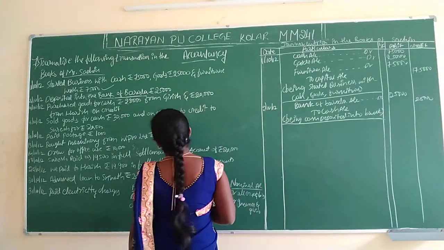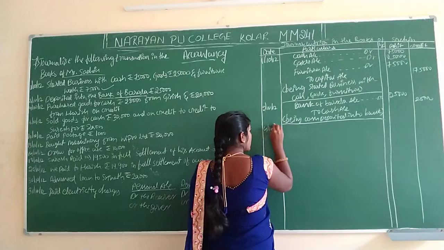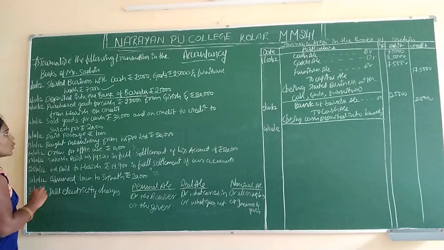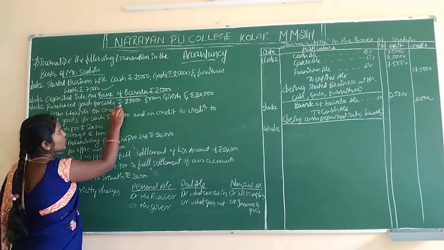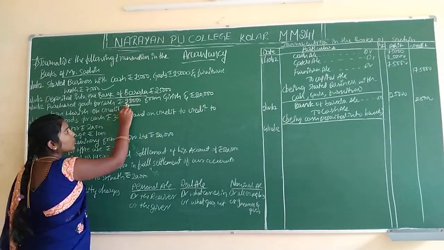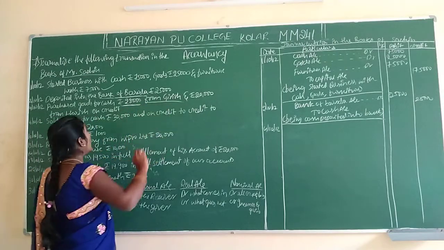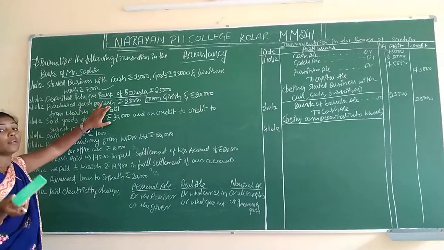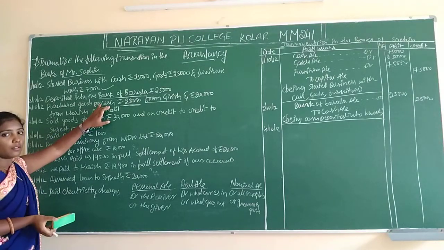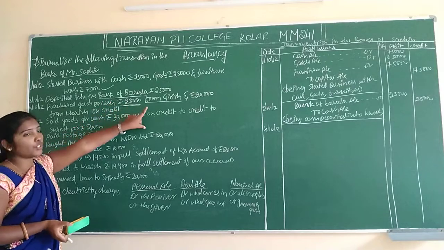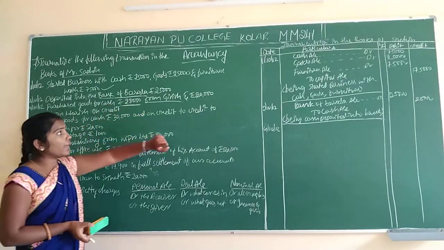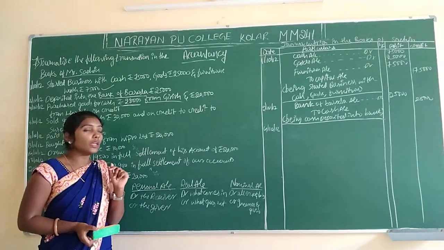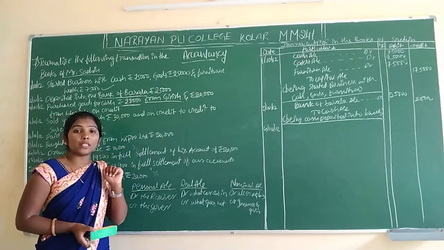And third entry is 4, 10, 12. What's the entry? Means purchase goods for cash here. Purchase goods for cash rupees 28,000 from Girish. And here Sachin is purchasing the goods for cash. They pay the cash immediately here. Okay, they paid to Girish. Okay, and on the same day here they purchased 2 times. Okay, Sachin purchased 2 times here.